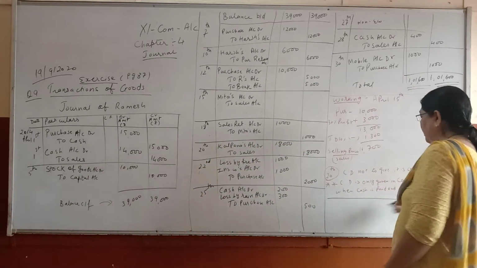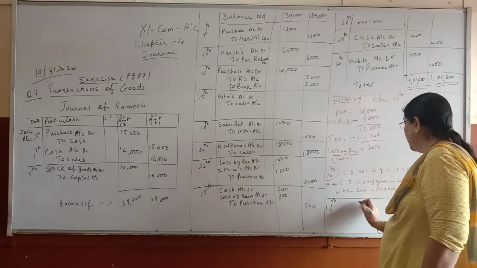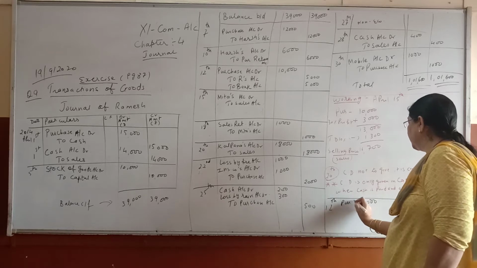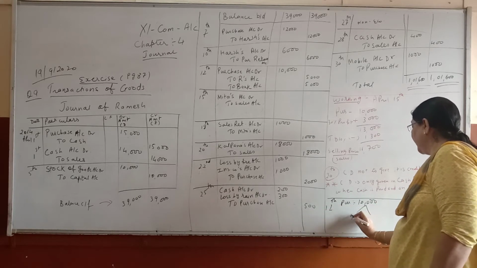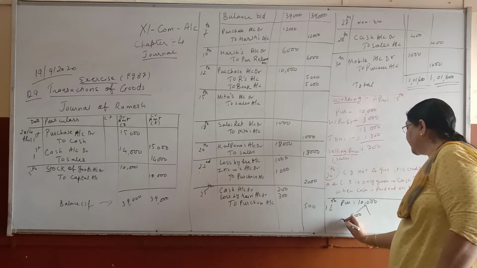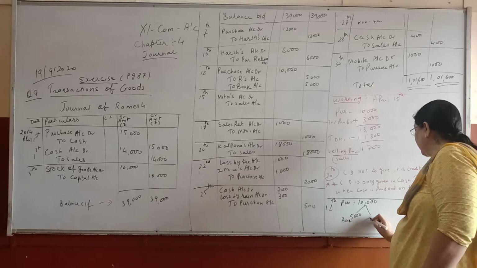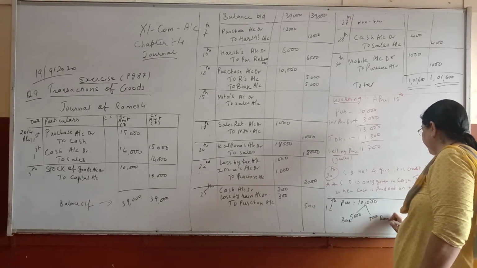This entry I have already explained here. The 12th one, half cash, half credit. Your purchase was 10,000, and then half, 5,000, that is cash. Cash means bank. And the other 5,000 is credit. Credit means Ramila's.